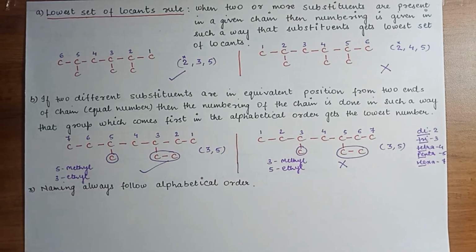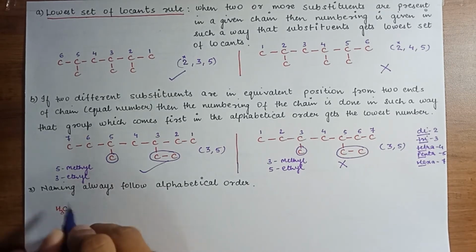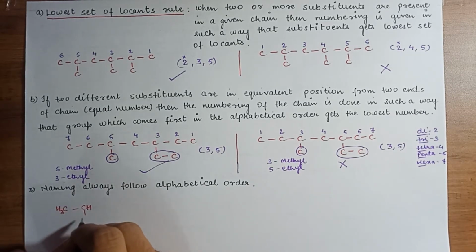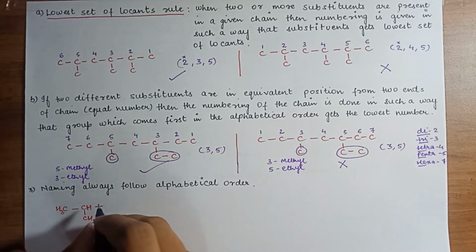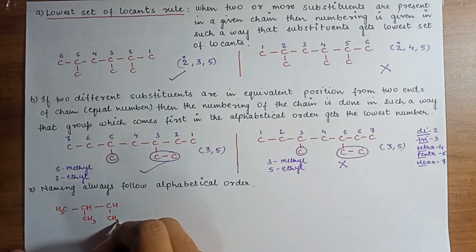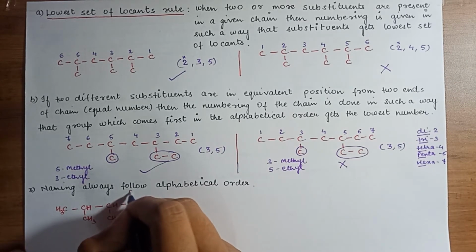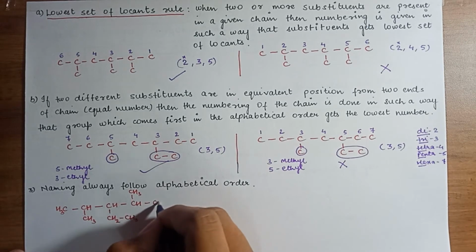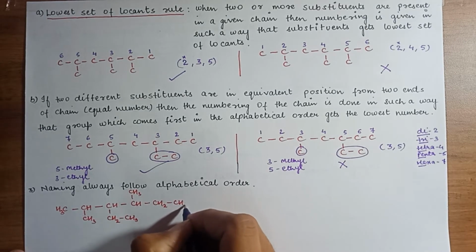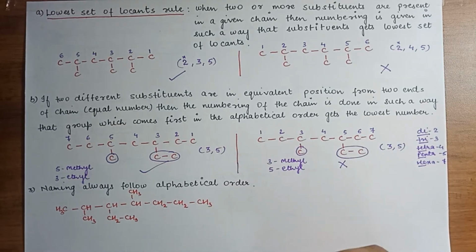The last rule is that naming always follows alphabetical order. We will see this rule. Here is a structure: CH3, CH, CH3, CH, CH2, CH3, CH, CH3, CH2, CH2, CH3. Now the naming always follows alphabetical order.